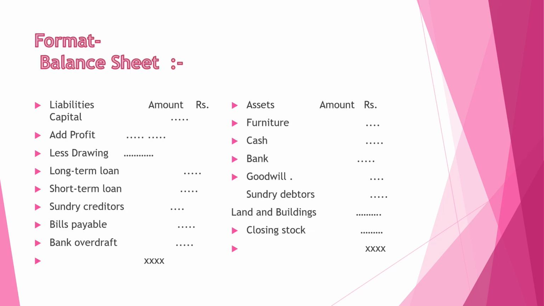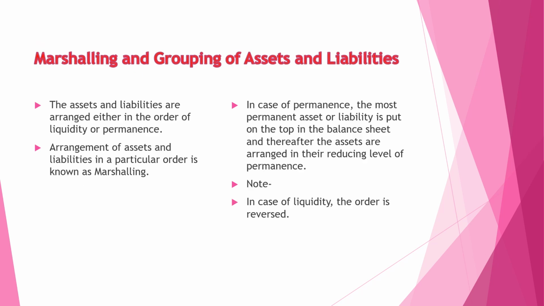Here, a very small format of the balance sheet is given. So there are two sides, liability side and asset side. On the liability side: capital, we are adding profit, deducting drawing, long-term loans, short-term loans, sundry creditors, bills payable, bank overdraft. And on the asset side: furniture, cash, bank, goodwill, sundry debtor, land building, closing stock, etc. are shown.